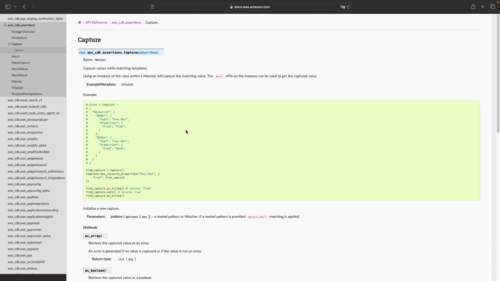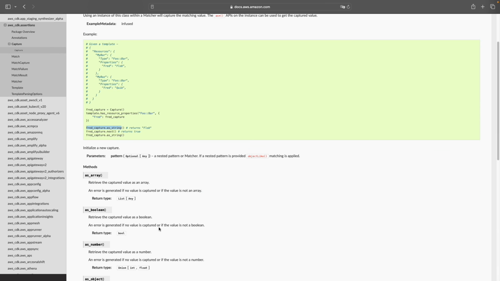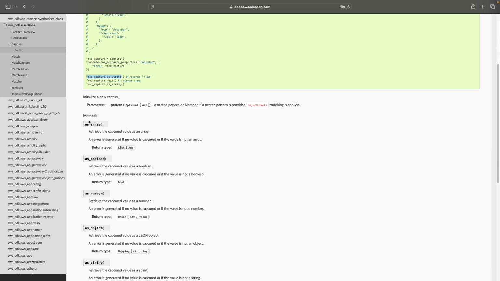So how do we use Capture? Here is an example template given. We can create a Capture instance, and when we are using hasResourceProperties, we can capture a specific property value. For instance, here we are capturing a value for the Fred property, which is available here. And you can retrieve the value with the asString method of the Capture class. The class provides other methods to retrieve other data types in your template. This includes asArray, asBoolean, asNumber, asObject, asString. We already checked it out.